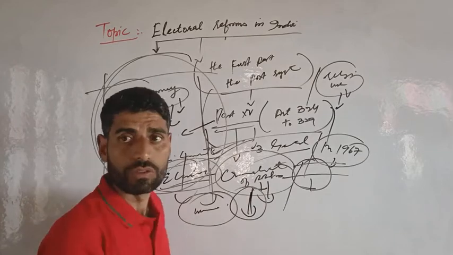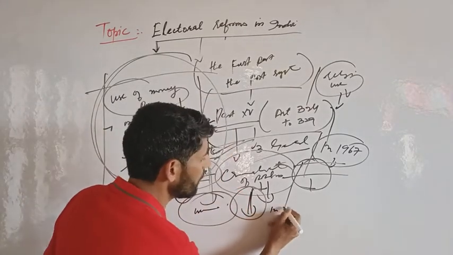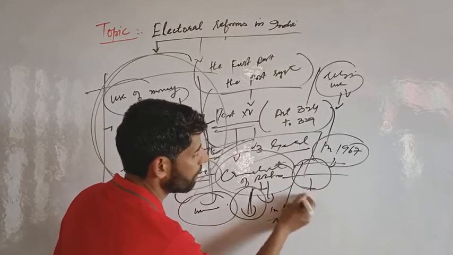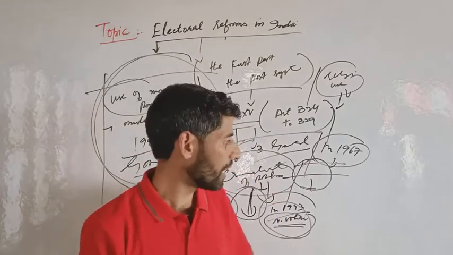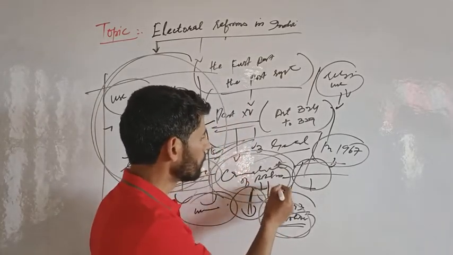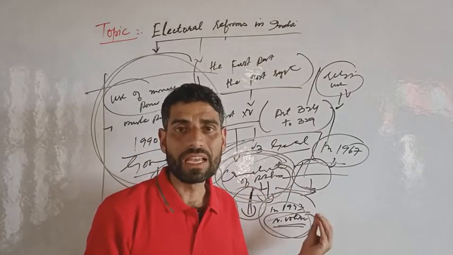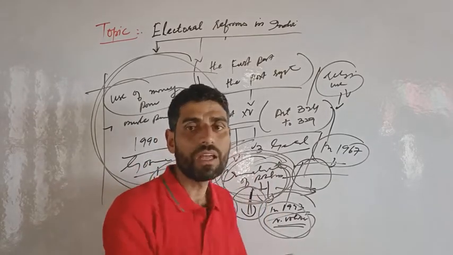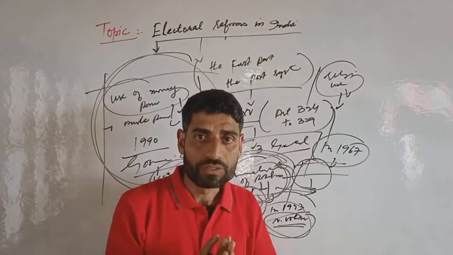We see that the Vohra Committee was set up in 1993. In 1993, the Vohra Committee submitted its report, and they highlighted the problems in the Indian electoral system because of the entry of criminals, because of the criminalization of politics.